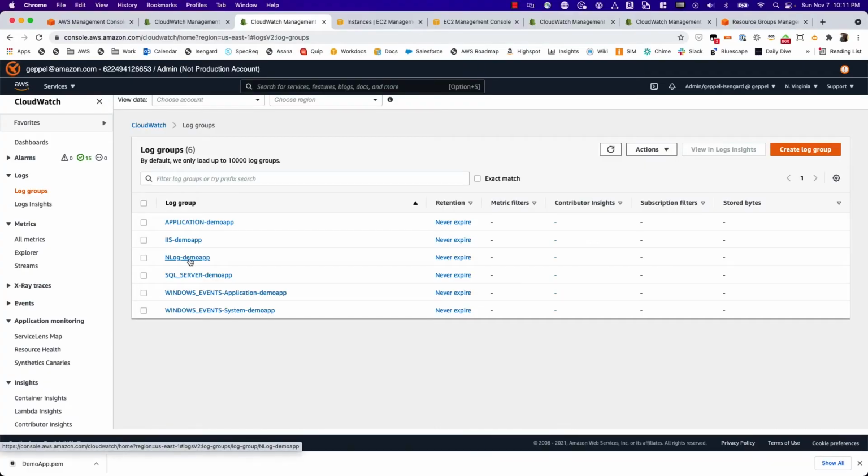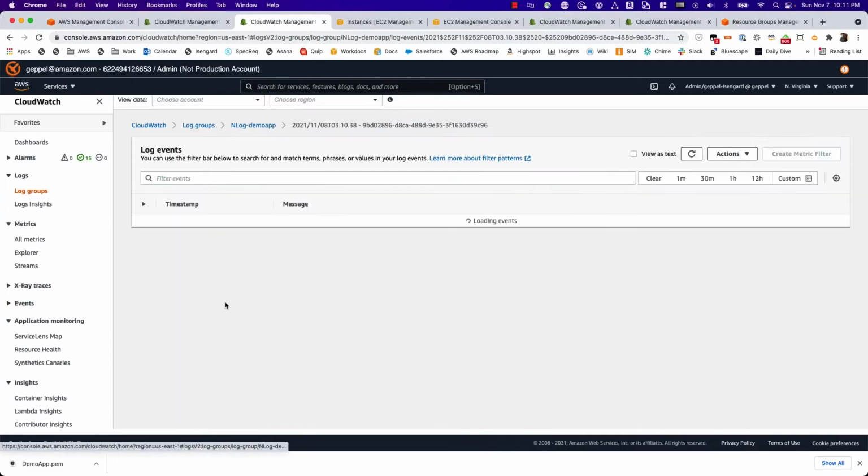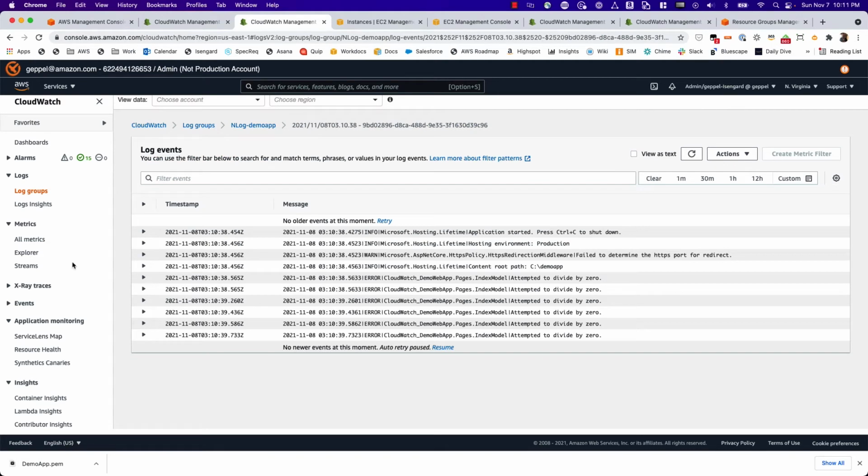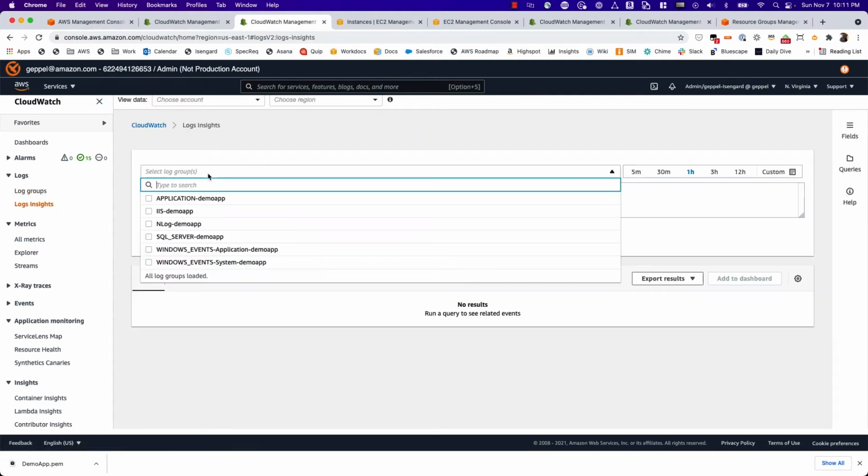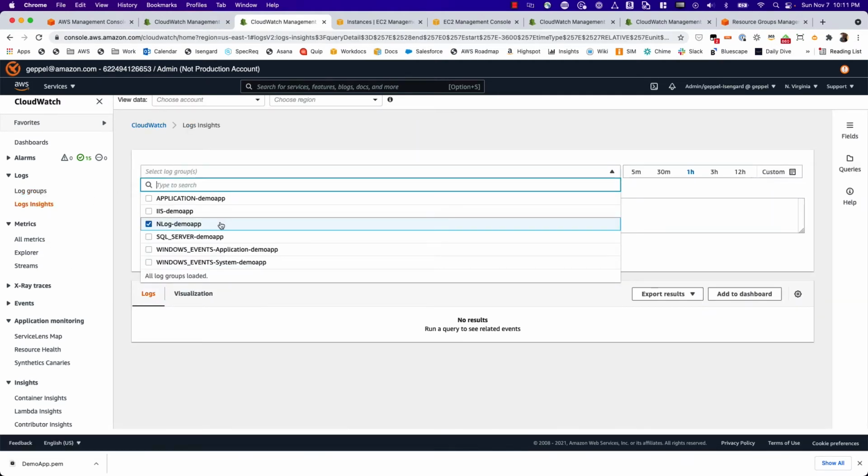And so I can go ahead and click this and look at the individual log stream here. Again, I could query this just like any other log group. But effectively what we've done is set up logging directly in our .NET app using a NuGet package, and it will automatically send those logs to AWS. So with that, I'm going to pass it off to my colleague Imaya, who's going to take you through metrics and tracing.